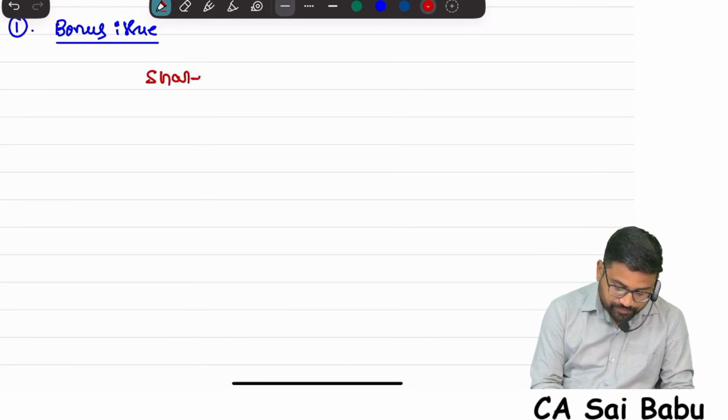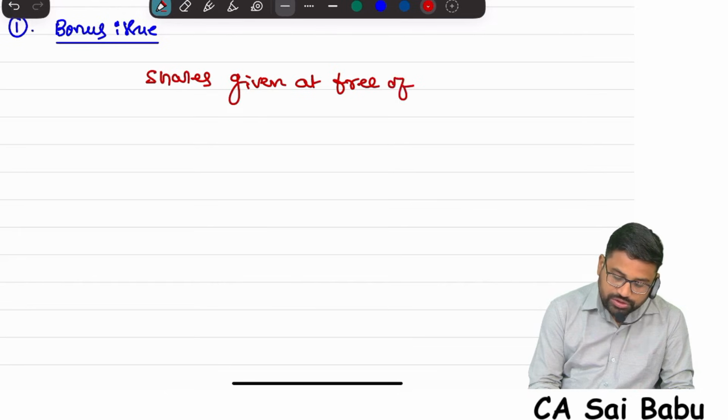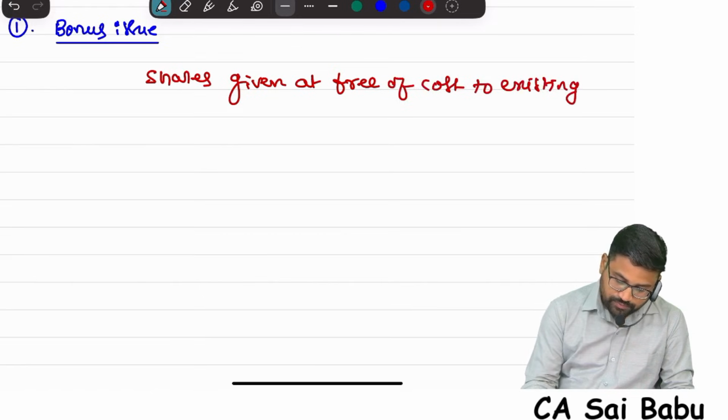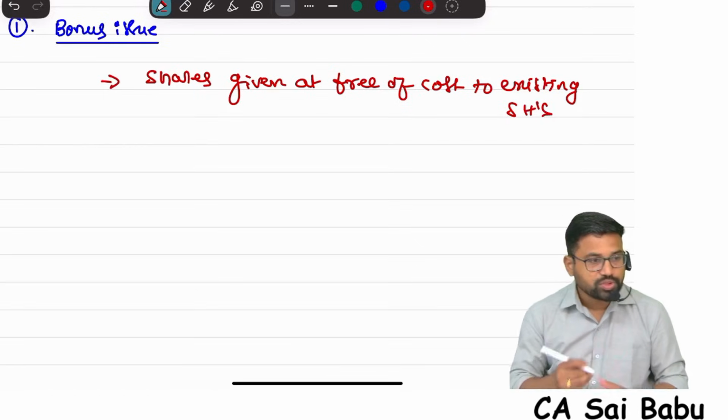Shares given free of cost to existing shareholders. Basically, this is called bonus shares or bonus issue.